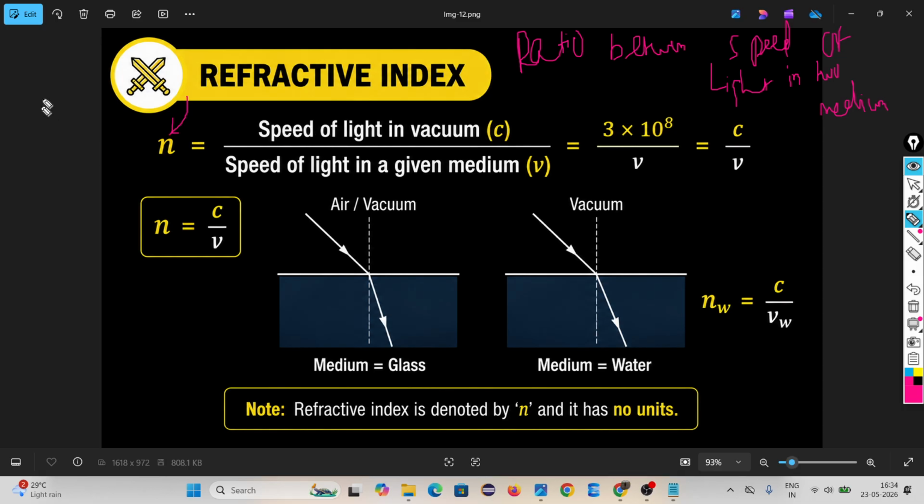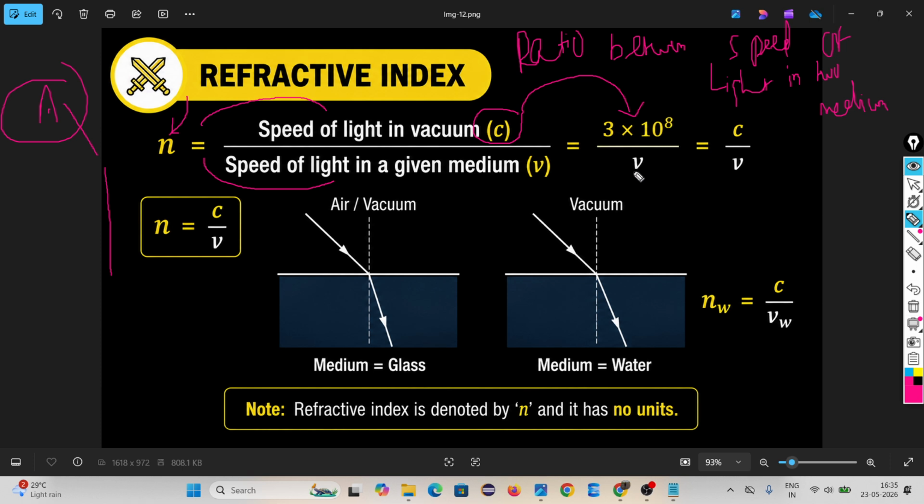Listen, suppose from air an incident ray is coming and going into any given medium, because always the first medium is a vacuum, meaning air. So n is the speed of light in a vacuum upon the speed of light in a given medium. You know the speed of light in a vacuum is denoted by c, whose value is 3 into 10 to the power 8 meter per second.